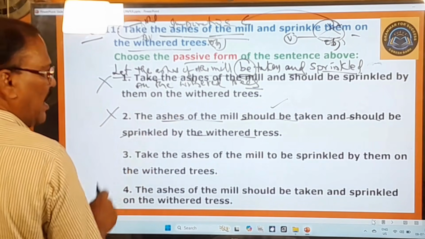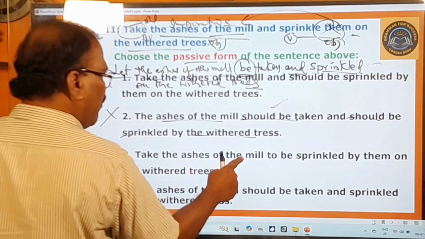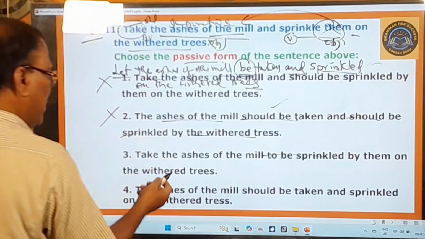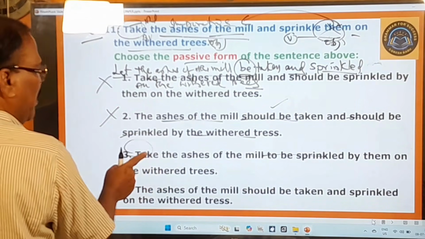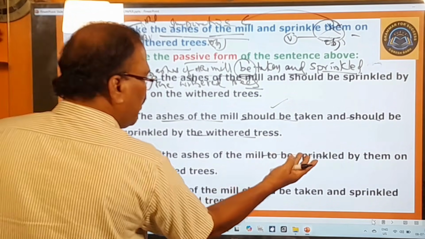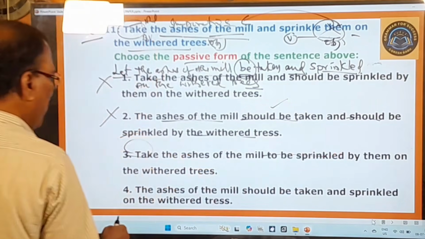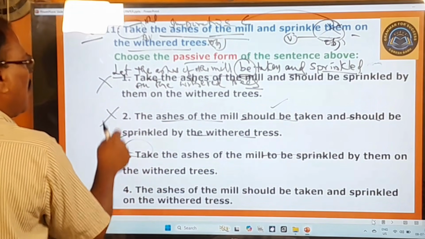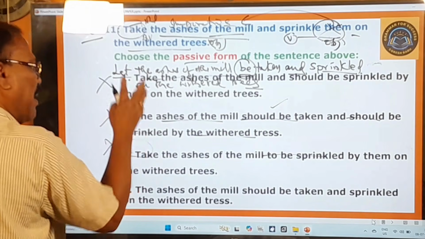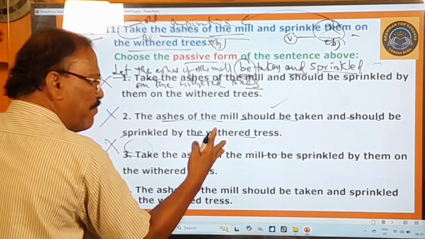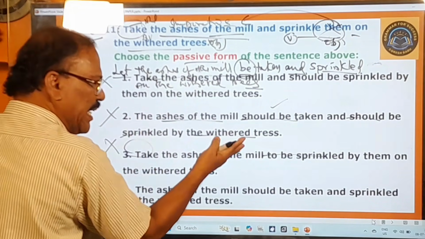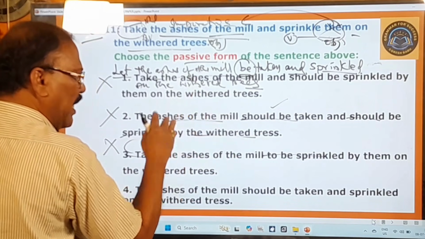No, this is also not the right one. And here, take the ashes of the mill to be sprinkled by them. The first verb is in the active voice, the second verb is put in the passive voice. Take the ashes of the mill to be sprinkled by them on the withered trees. No, this is also wrong. So the first one, second one, third one are grammatically quite incorrect. Meaningfully also quite incorrect. They don't even give the correct meaning.